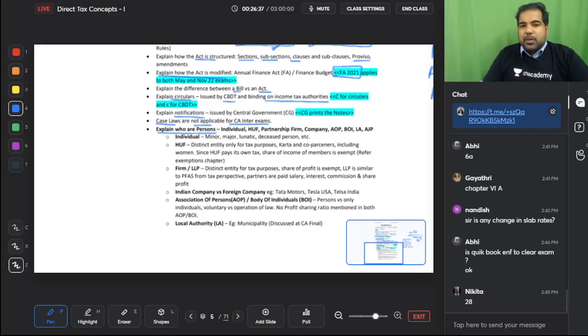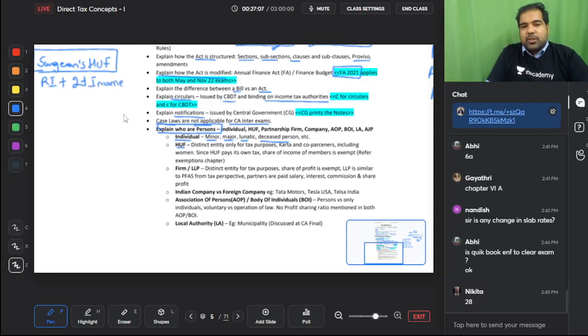Guys, these are different persons. In the exam, individual is the most important for CA inter exams. So individual can be a minor, can be a major, can be a lunatic, can be a deceased person. HUF, you know guys, a HUF, a Hindu undivided family, where it has a karta, it has co-partners. HUF can do business. The surgeon has an HUF. It's called the surgeon's HUF, which has rental income and FD income.